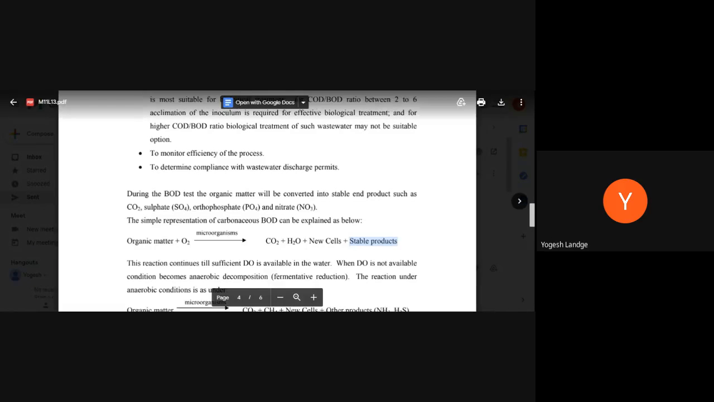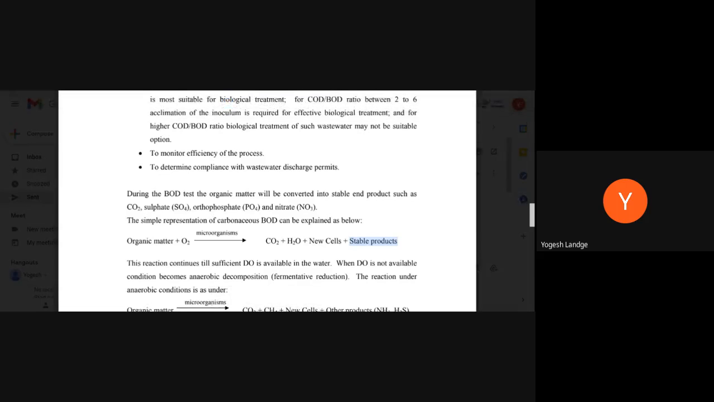Apart from this, sulfate, orthophosphate, and nitrates may be formed. That is what we call the stable end product; it may have nitrate, sulfate, or CO2. That's why we say that the actual BOD is less than the theoretical one.